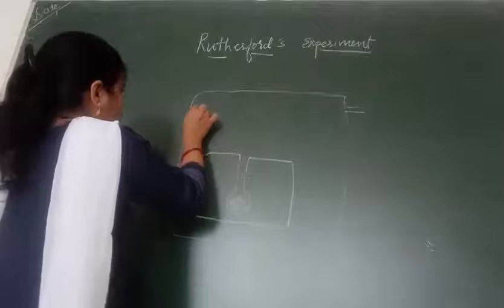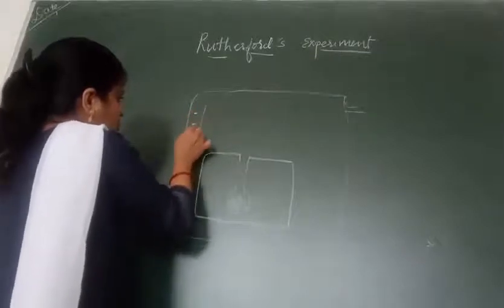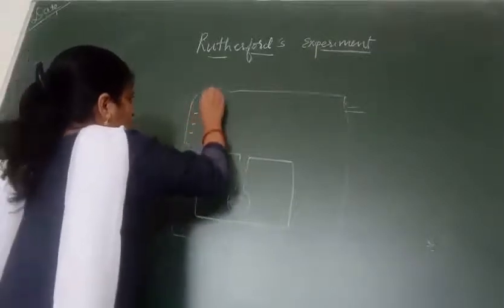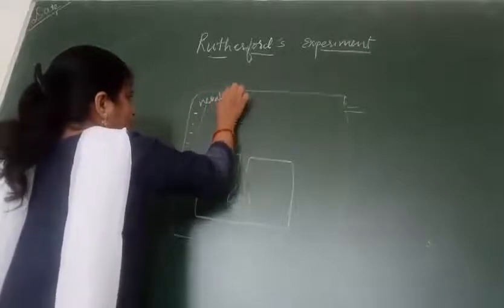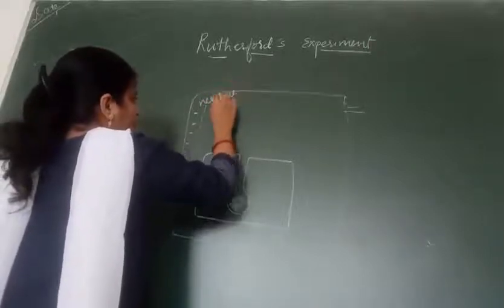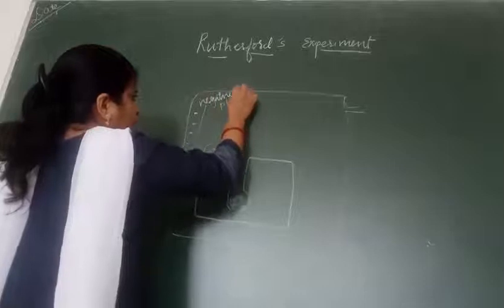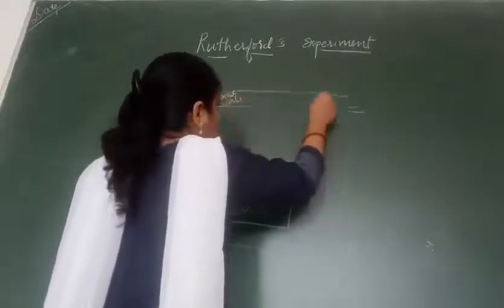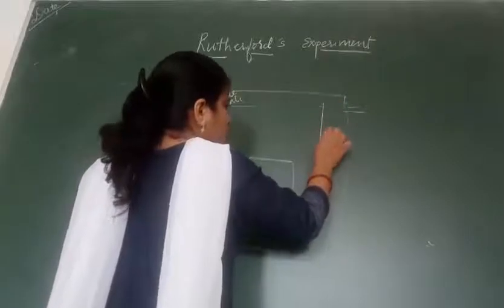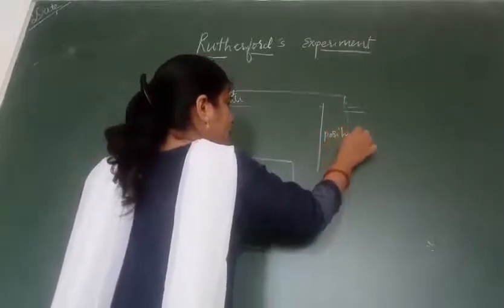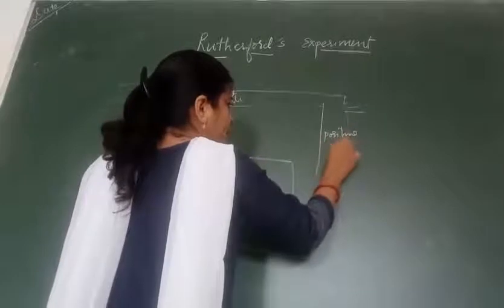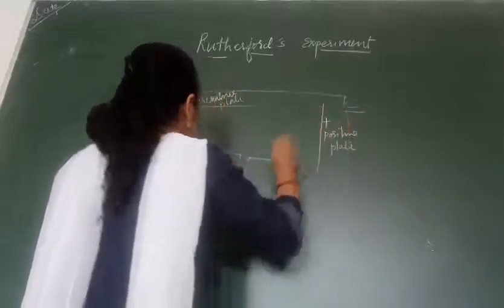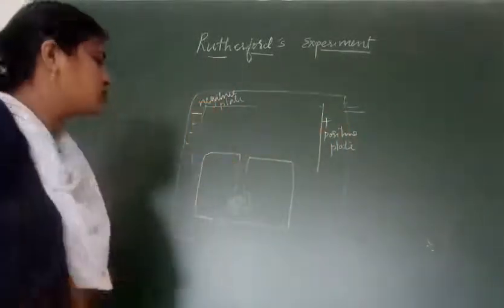He had placed a negative plate over here, and at the other side a positive plate. This is a negative plate and this is a positive plate.